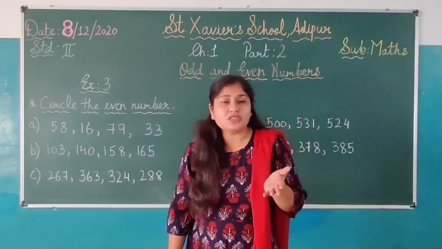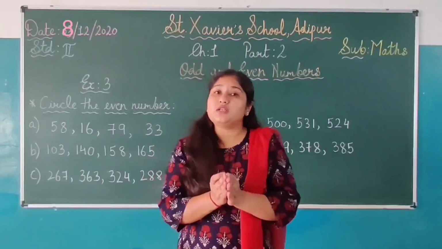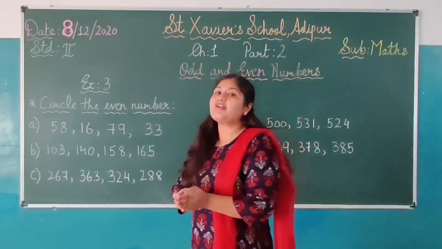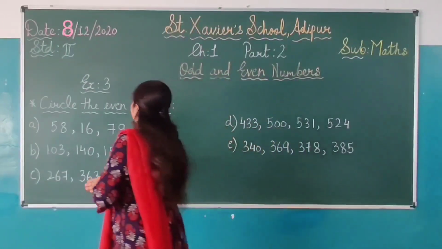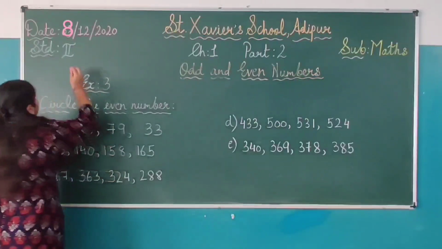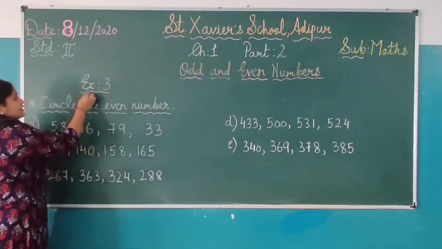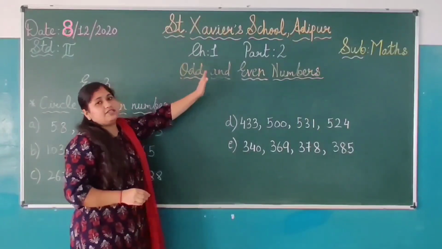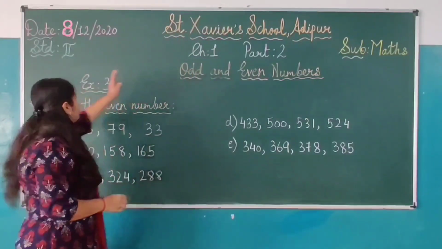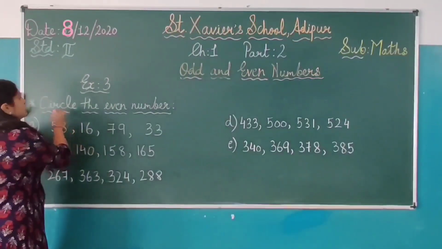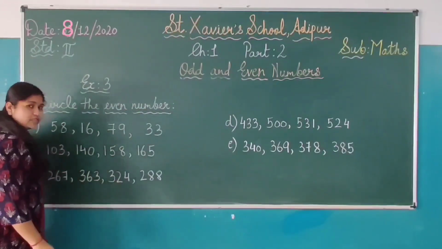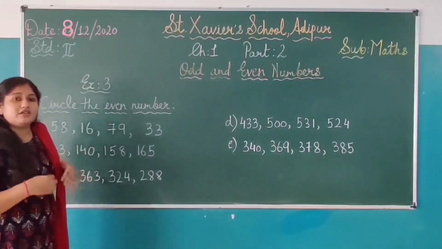आपको क्या करना है students? Circle करना है कौन से numbers को? Even numbers को. Okay, so start writing along with me. Write down the date and exercise 3. You don't have to write the chapter number and chapter's name. So the heading is circle the even number. Now in this exercise we have to circle the even numbers.